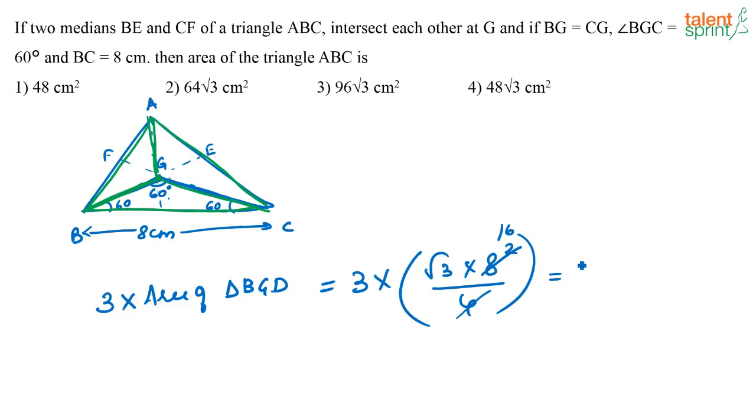So 16 into 3 is 48, 48 root 3 centimeter square. Option 4. Clear?